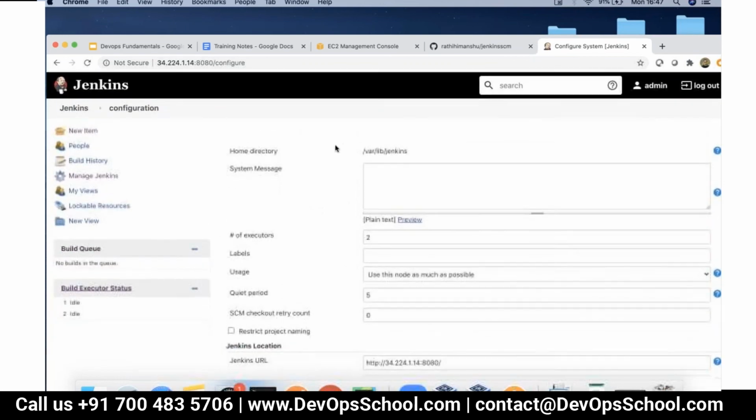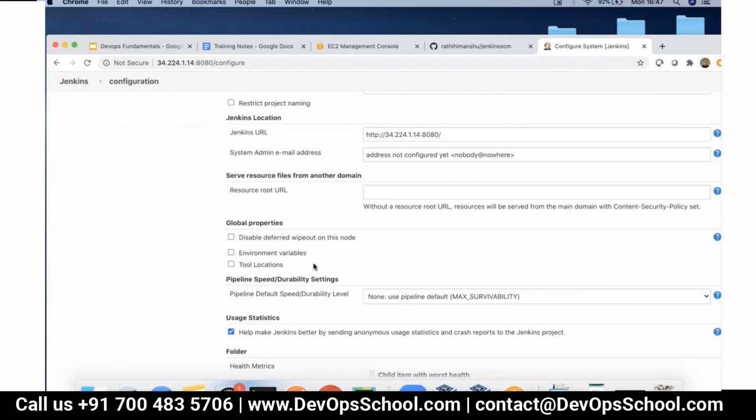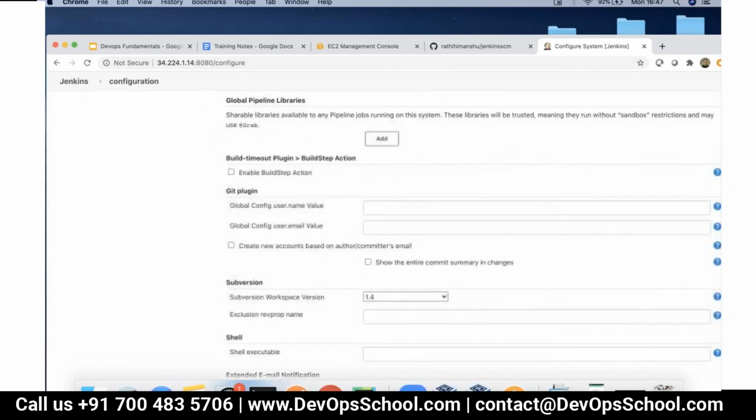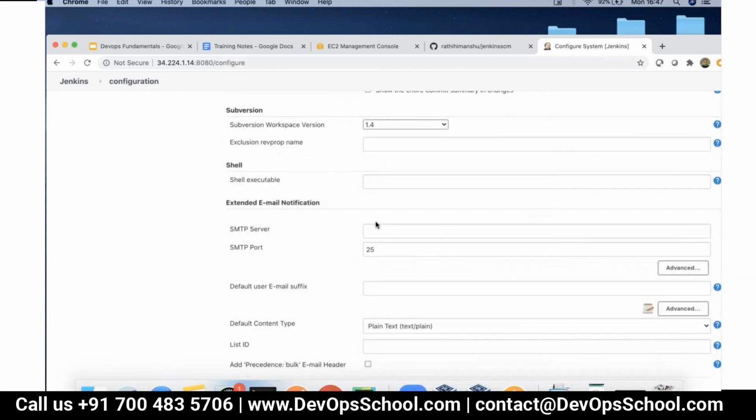So look here, a lot of settings, like where is your home directory, you can configure. Any message you want to publish. Look, how many number of executors do we have? 2, right? Now this machine does not have any label. You can even assign it a label. You can add these configuration options, and when you scroll down, look, this is where you can add your SMTP servers if you have.